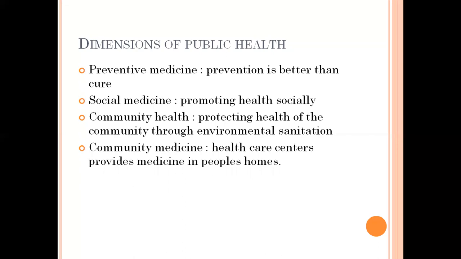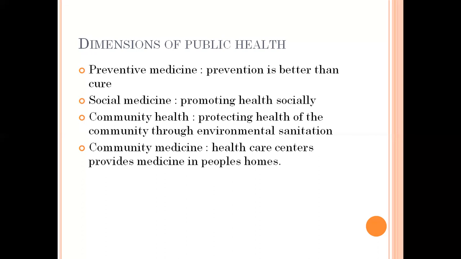Next one is community health. Community health is nothing but protecting the health of the community through different environmental sanitation programs. Environment also affects public health, so environmental sanitation is very much necessary. If there is no perfect sanitation of the environment, then the public will be affected by different diseases like typhoid, cholera. So the government will promote environmental sanitation by different programs so that the health of the community is improved.